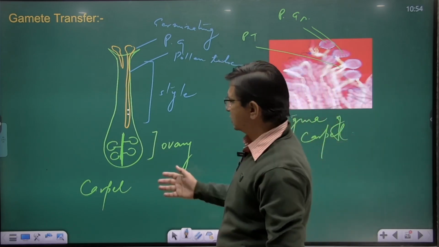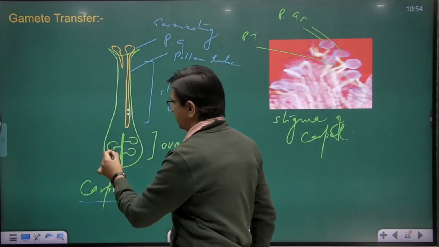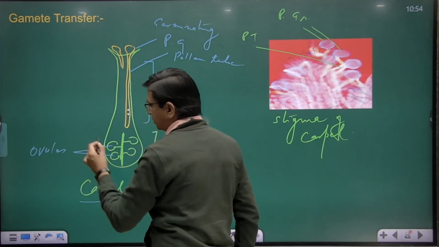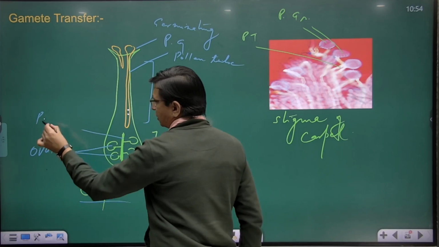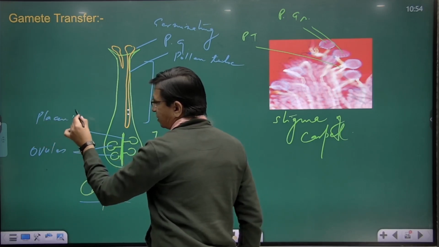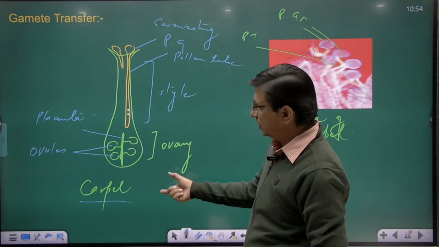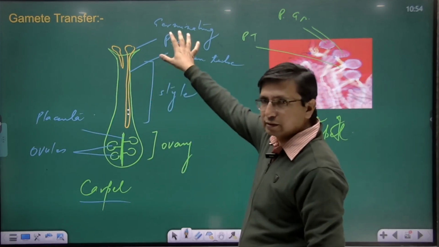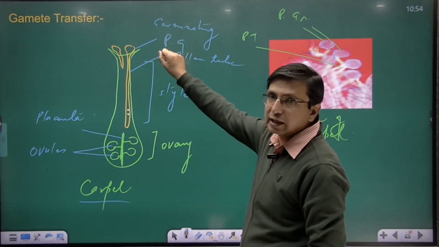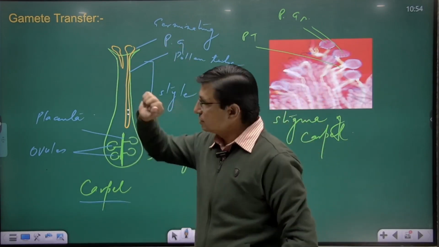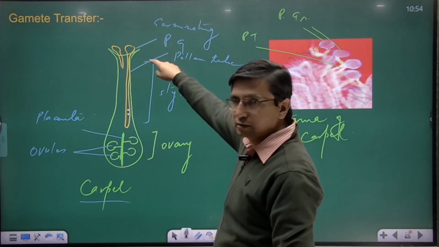So what is seen in this picture is these are ovules, and these ovules are present on the placenta inside the ovary. The pollen grain has male gametes in it, two male gametes in a pollen grain, and it is transferred onto the stigma.